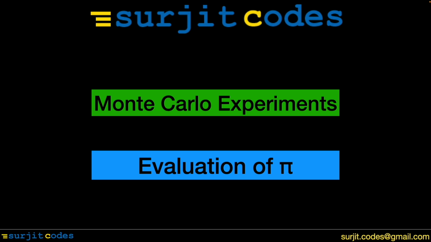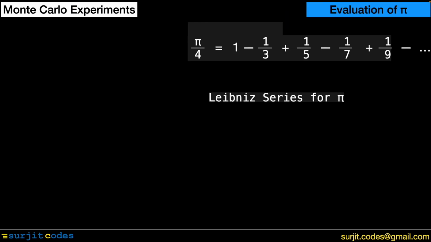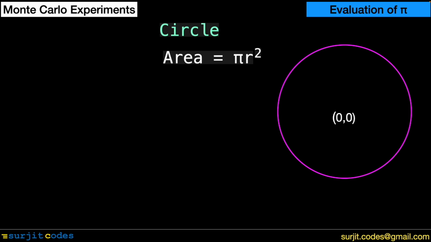Evaluation of pi is an enduring challenge in number theory on which a lot of work is still done. Being an irrational number, pi cannot be expressed as a simple fraction, and its analytical computation relies on the summation of infinite series, which has very slow convergence. It takes 100 terms to compute pi correct up to 2 decimals. For details, you may refer to the 11th video of this series. As an alternative, let us find the value of pi by a Monte Carlo experiment.